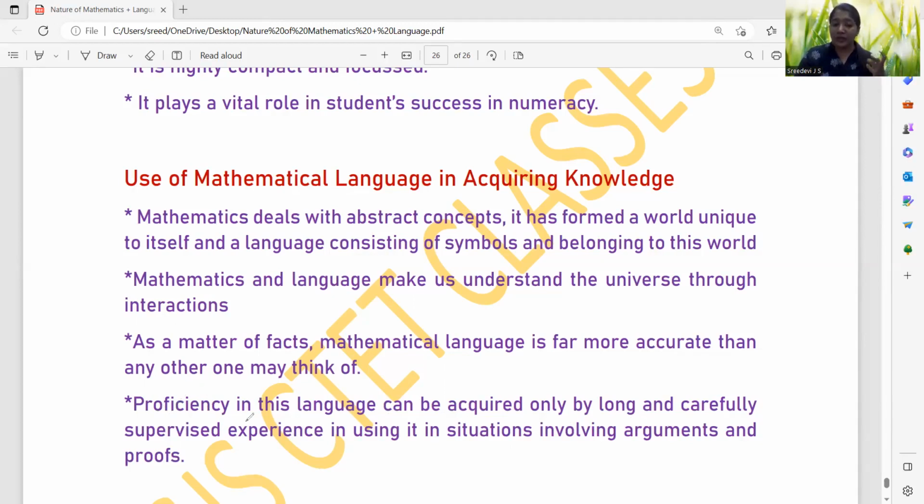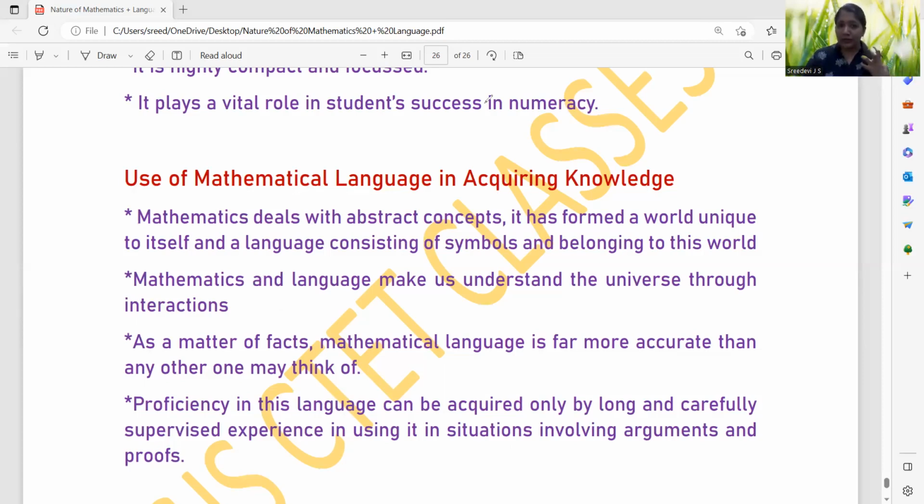Yeah, so proficiency can be acquired by careful supervision. That is, whenever we are in an argument, we should have a certain proof with us so that it will help us, right? So if we are systematically using the mathematical language, the ability can be acquired, and we are carefully supervising the process by which the mathematical problems are getting solved. So that proficiency will be increased. That is a skill of problem solving ability in a systematic way and by careful supervising. So it will help them to acquire knowledge in a proper way.